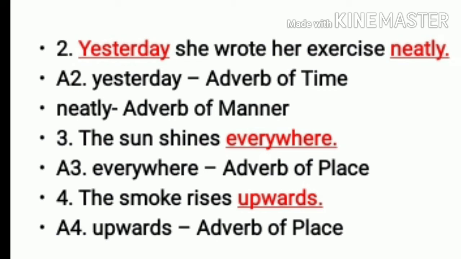Third one, the sun shines everywhere. Everywhere is your adverb. Shines is your verb. So shines where? Everywhere. So it shows the place. So everywhere will be adverb of place. Fourth one, the smoke rises upwards. Upwards is your adverb, which we underline. Rises is your verb. Rises where? Rises upwards. So upwards shows the place. So it will be adverb of place.